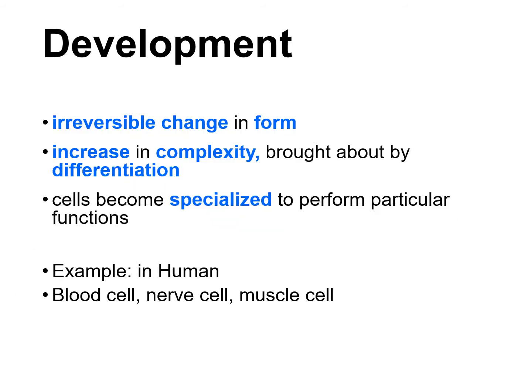Development is actually an irreversible change in form and increase in complexity brought about by a process called differentiation. The cells after differentiation become specialized to perform particular functions, such as in humans. All the cells come from a ball of cells, such as the embryo. Afterwards, the cells change in their functions, size and shape to become, for example, blood cells, nerve cells and muscle cells, different types of cells. We call this development.